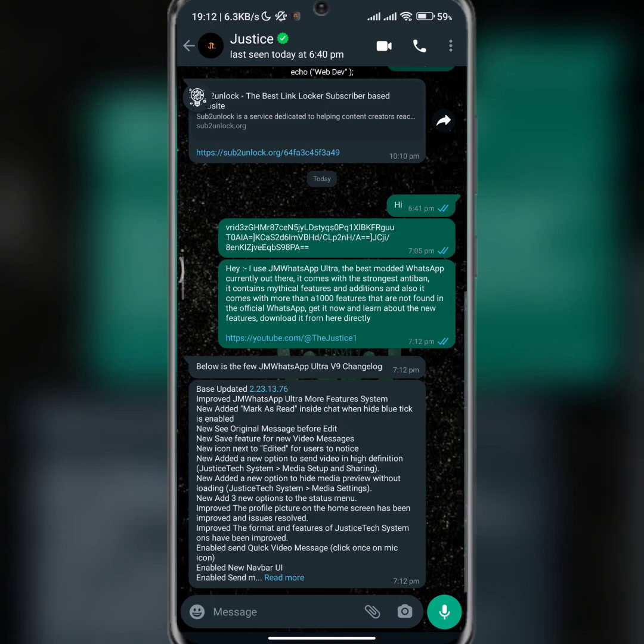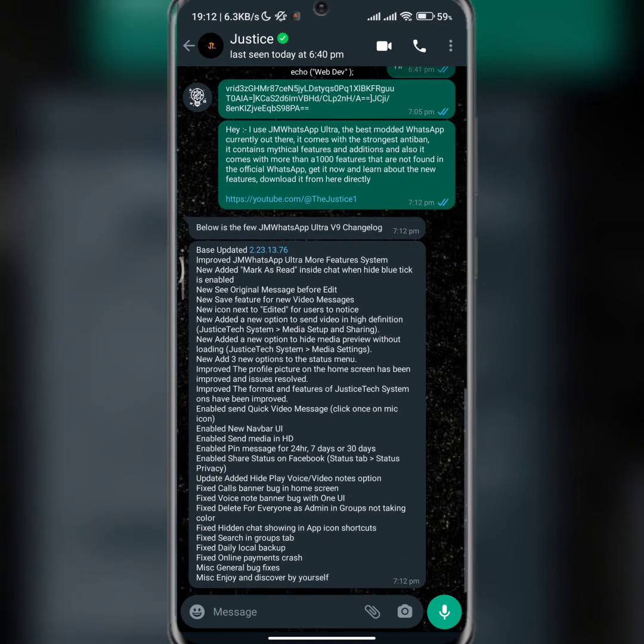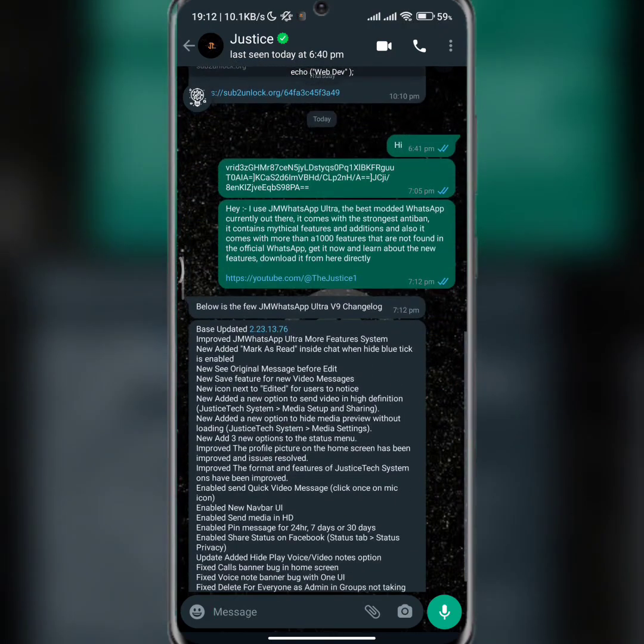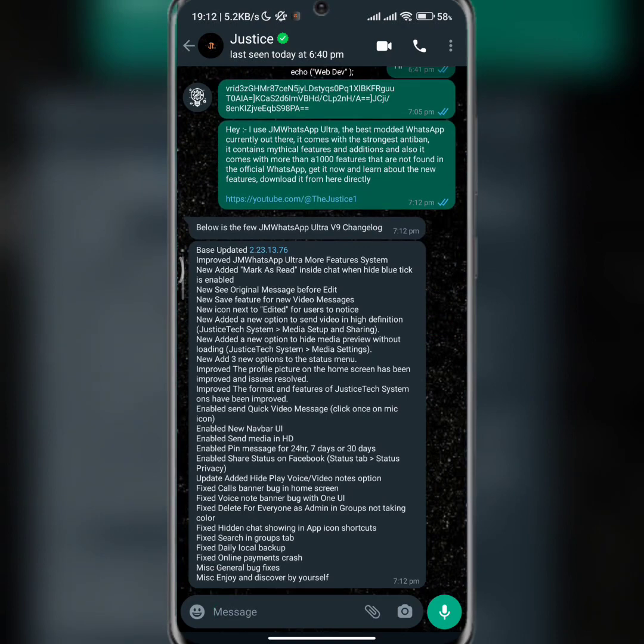All these things are automated. You might not be seeing this, though. This is my bot that is working. The moment I share this, you automatically get the change log as well. These things are put together so that, for more understanding, you know how to express yourself.